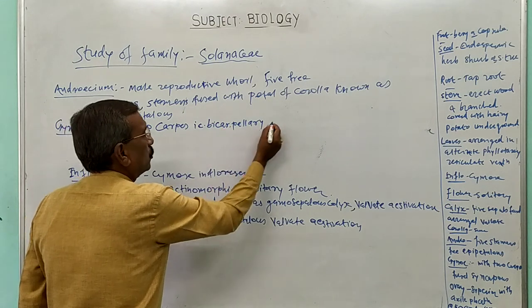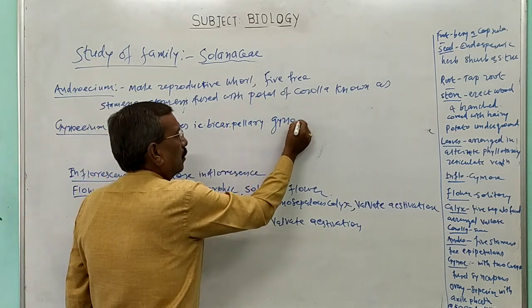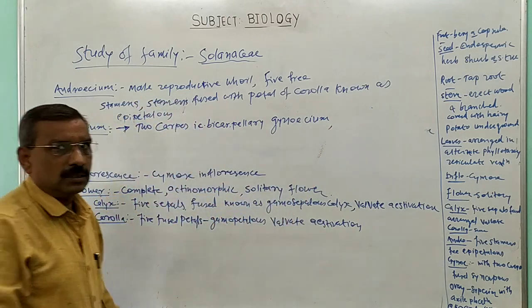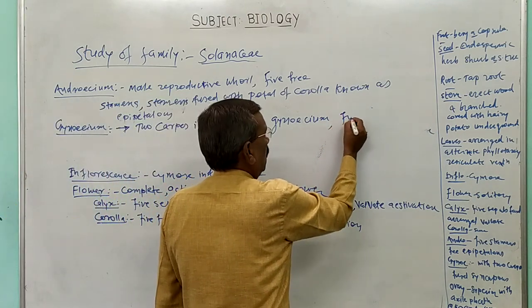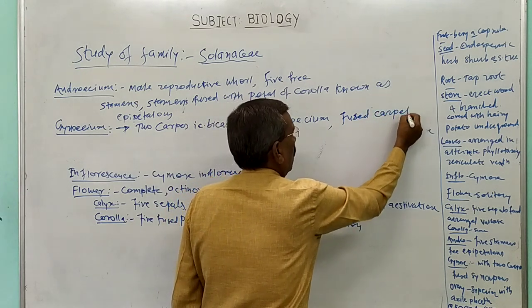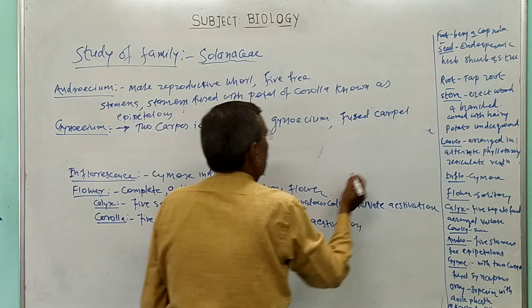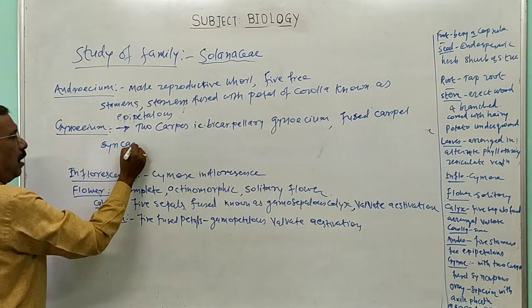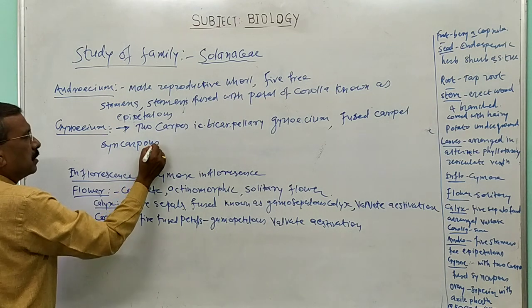Bicarpellary gynoecium. Now both carpels are fused. That fused carpel condition is known as the syncarpous condition.